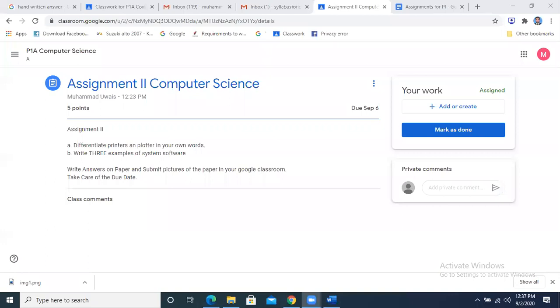Quickly. We don't have that much time. Will we have monthly tests? No, only the term exam will be there. It will be announced and the schedule will be shared with you.